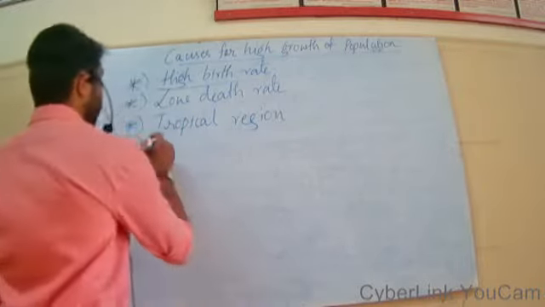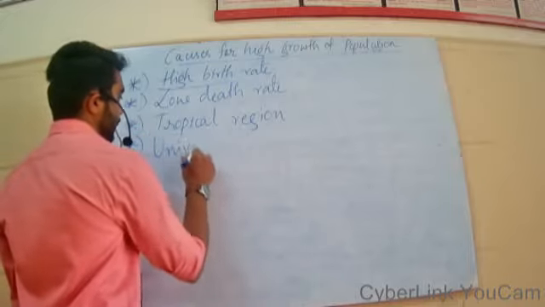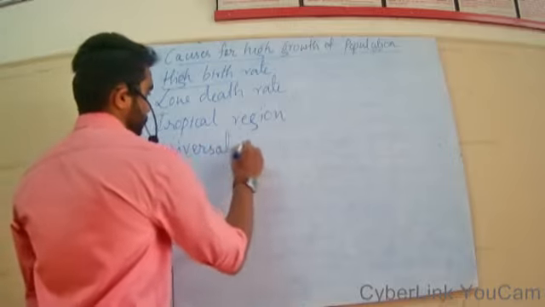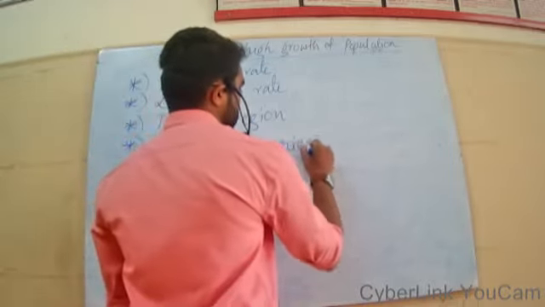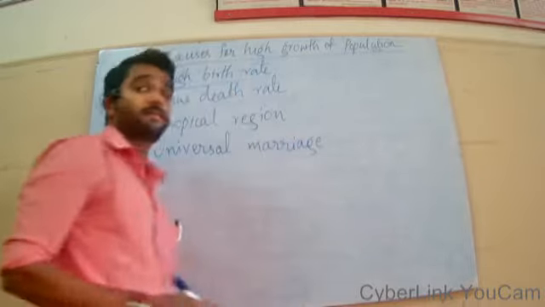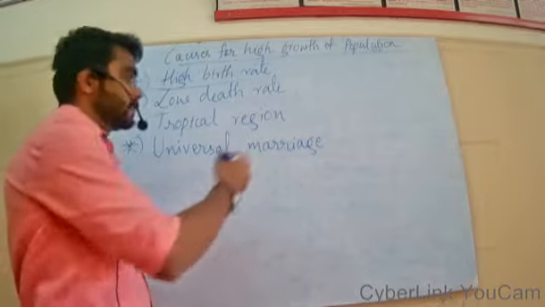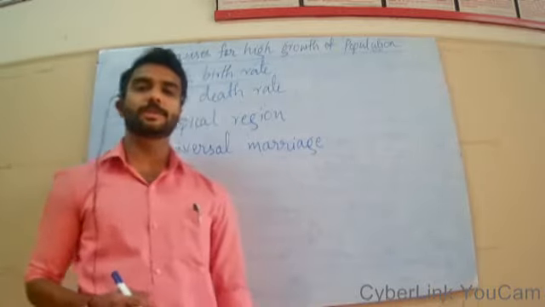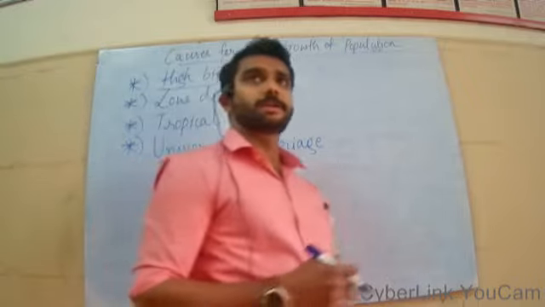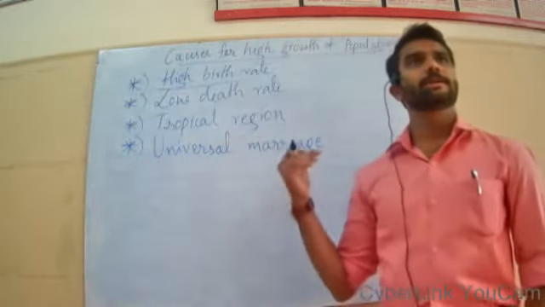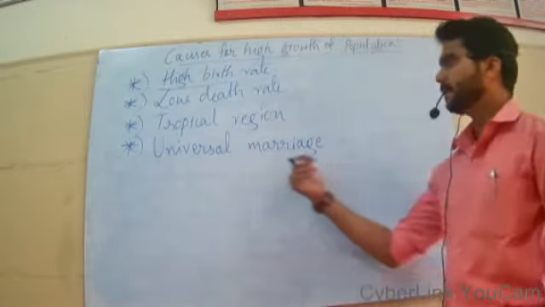Next, the main reason is the universal concept of marriage in our country. There is a saying or there is a belief in our country that people are born to get married. So when there is the concept of universal marriage, their parents or the society think that each and every child who is born is to get married. He is born to get married.